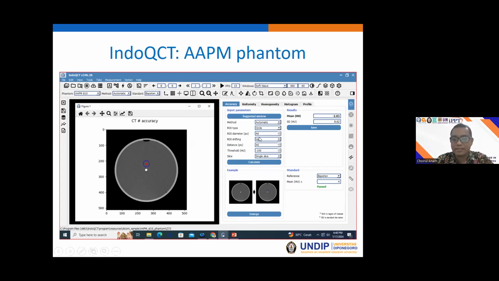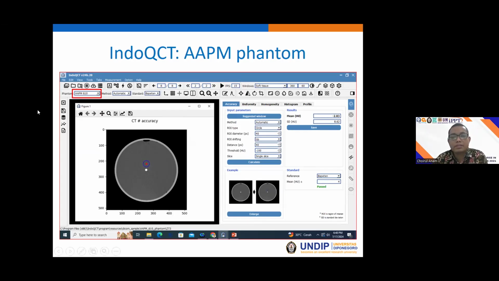Here we can set the ROI shifting, and we can set the distance, in this example 40 pixels from the center. And of course we can change this setting.